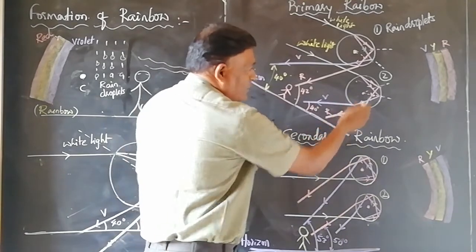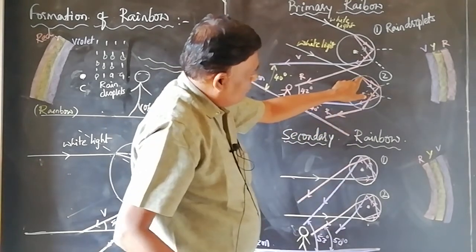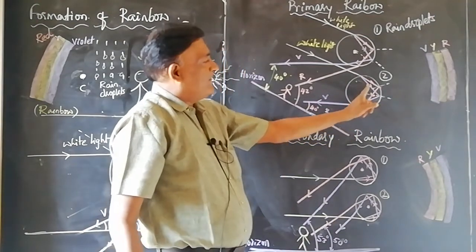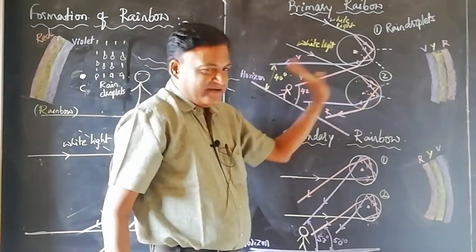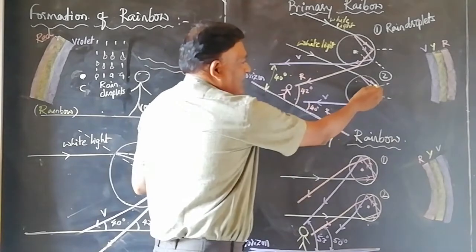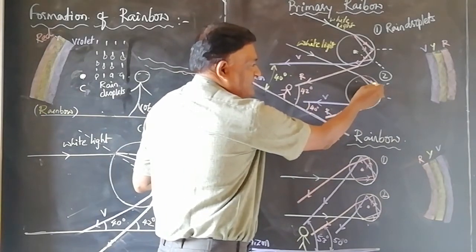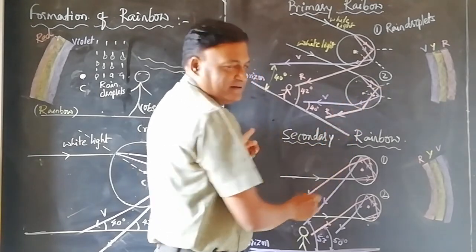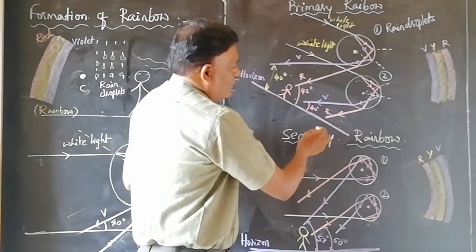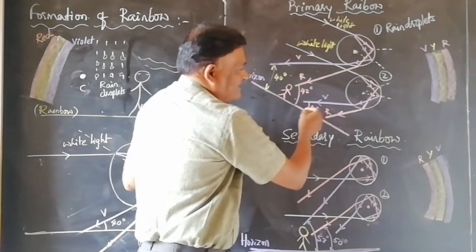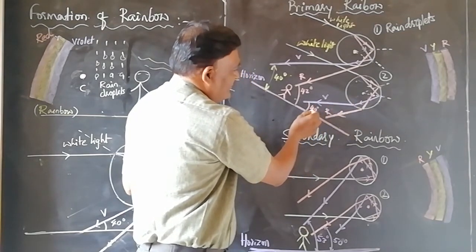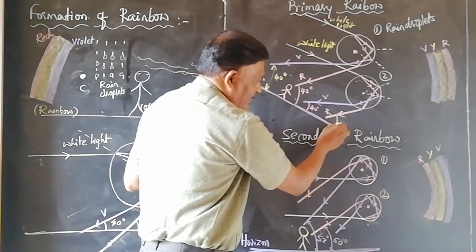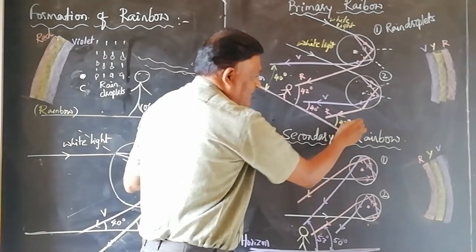Whereas in the second droplet, also the white light breaks up into seven constituent colors. Violet bends most, red bends least. After dispersion, the light suffers total internal reflection. Violet emerges at an angle of 40 degrees with the horizon, whereas the red emerges at an angle of 42 degrees with the horizon.